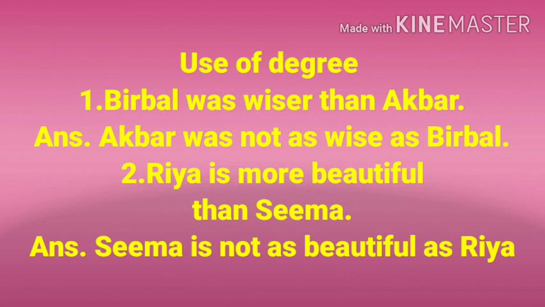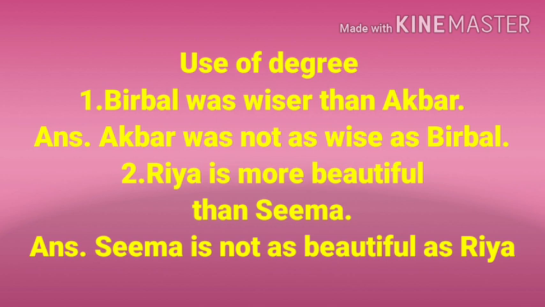The next way of transformation is the use of degree. By using degree of comparison, we can convert affirmative into negative. Let's see some examples. One: Birbal was wiser than Akbar. It is a comparative degree. We can make positive degree by using not. Akbar was not as wise as Birbal. Though we used not in the positive degree, the meaning is not changed. Birbal was wiser than Akbar means Akbar was not as wise as Birbal.